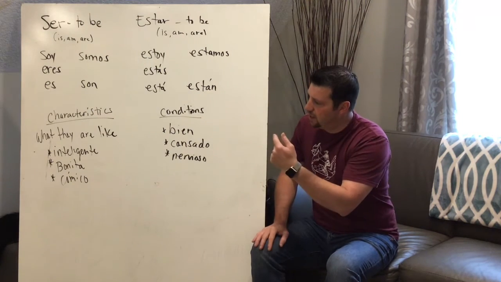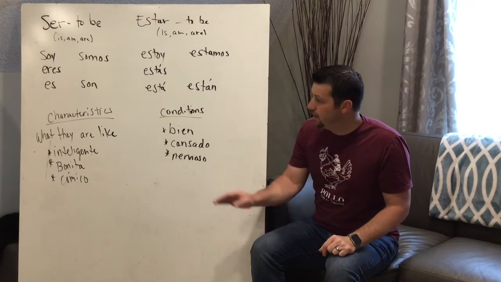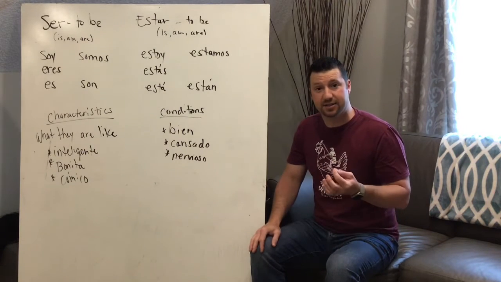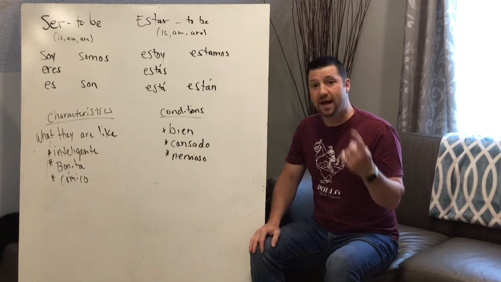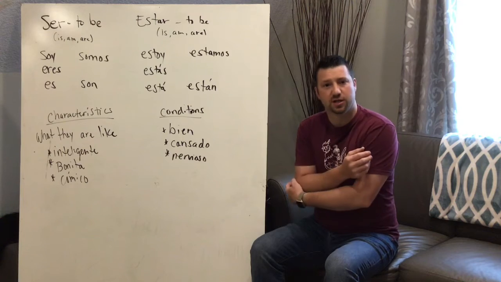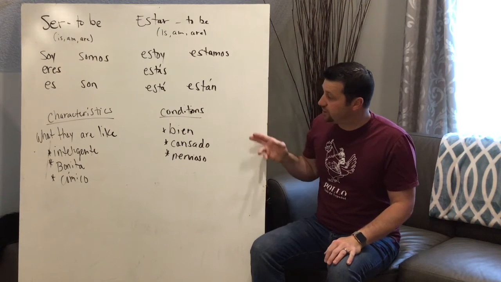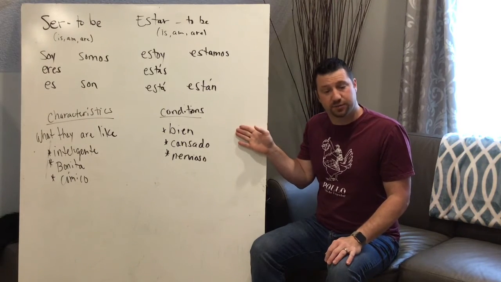So things like, is he smart? Él es inteligente. Is she beautiful? Or she is beautiful. Ella es bonita. You are very funny. Tú eres muy cómico. Okay, you're talking about their characteristics, personality or physical. Okay? Estar is a condition. ¿Estás bien? Are you okay? ¿Estás bien? Are you well?